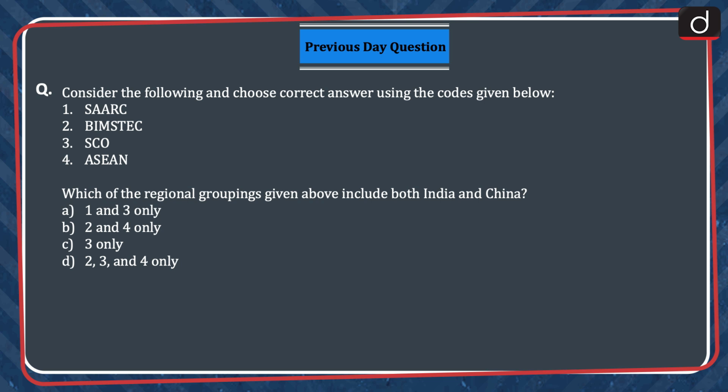Let's begin with previous day's practice. Question was, consider the following and choose correct answer using the codes given below. SAARC, BIMSTEC, SCO, ASEAN, which of the regional groupings given above include both India and China? Option A, 1 and 3 only. Option B, 2 and 4 only. Option C, 3 only. Option D, 2, 3 and 4 only. The correct answer is option C, 3 only.